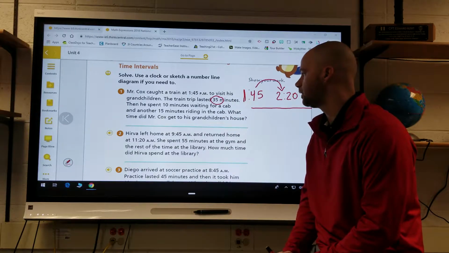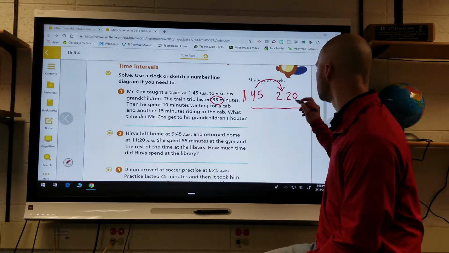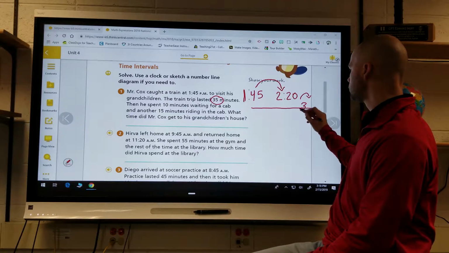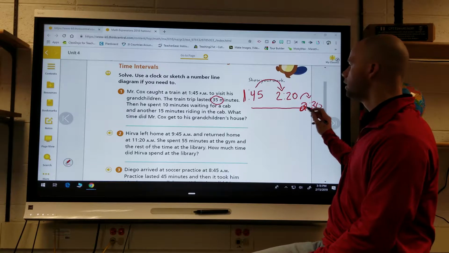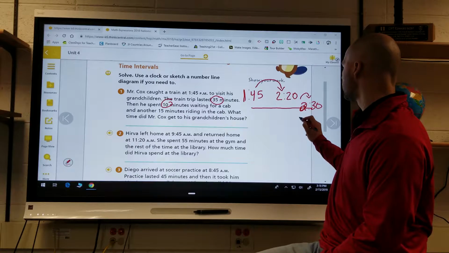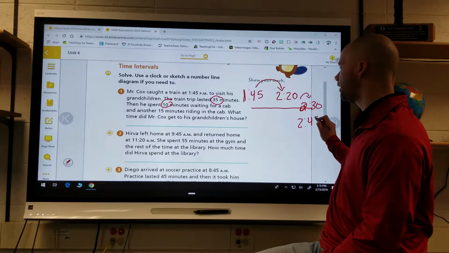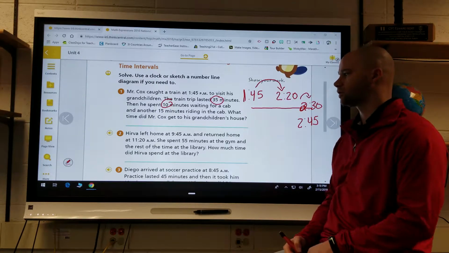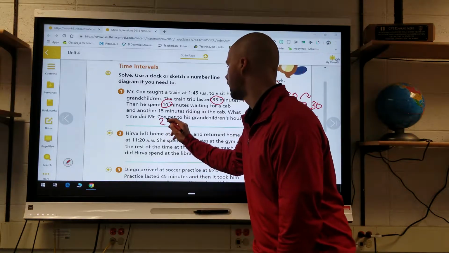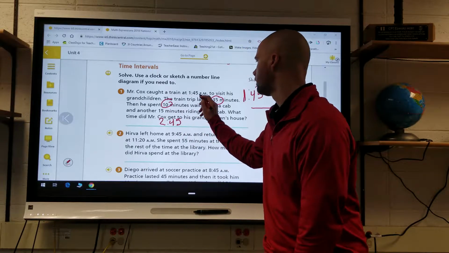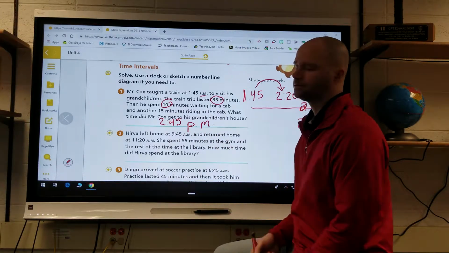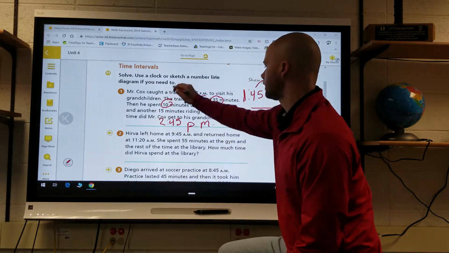Okay. Then he spent 10 minutes waiting for a cab. Okay, so we're going to add 10 minutes to that. So now we're at 2:30. Okay. And then he spent 15 minutes riding in the cab. So that would bring us to 2:45. What time did Mr. Cox get to his grandchildren's house? Then it would be at 2:45, and it does specify that he left at p.m., so we need to make sure we label that p.m. Okay. All right, next one.